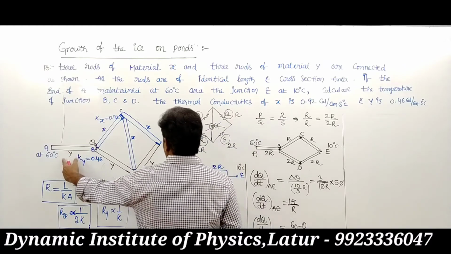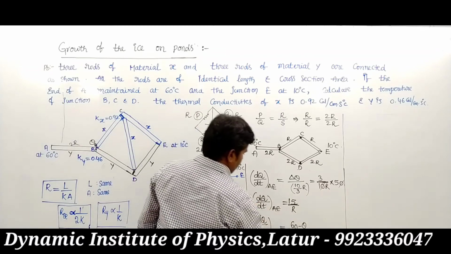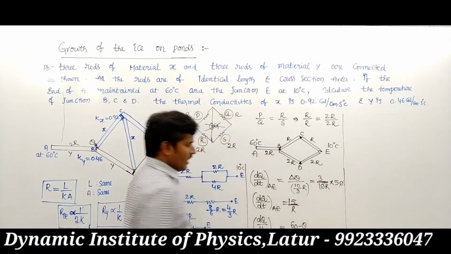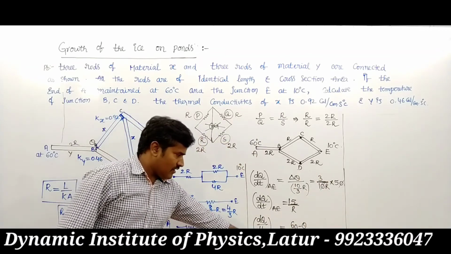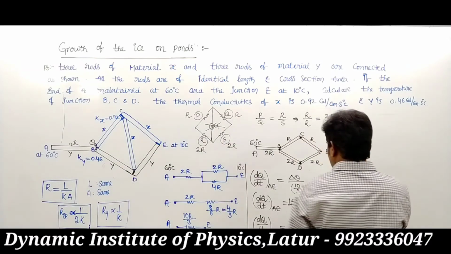The resistance here is nothing but 2R. So dQ by dt of AB equals 60 minus theta upon 2R.